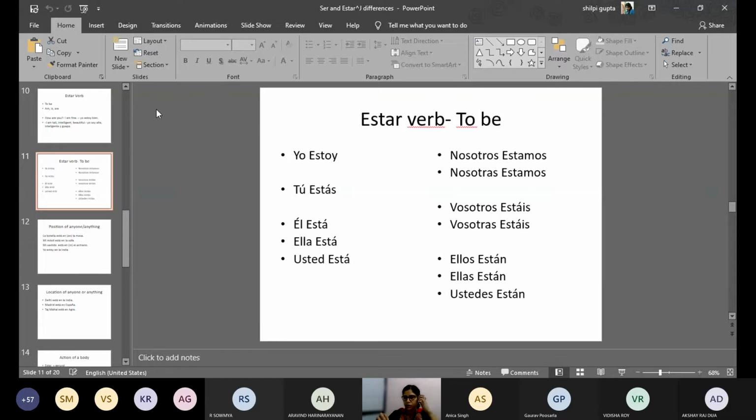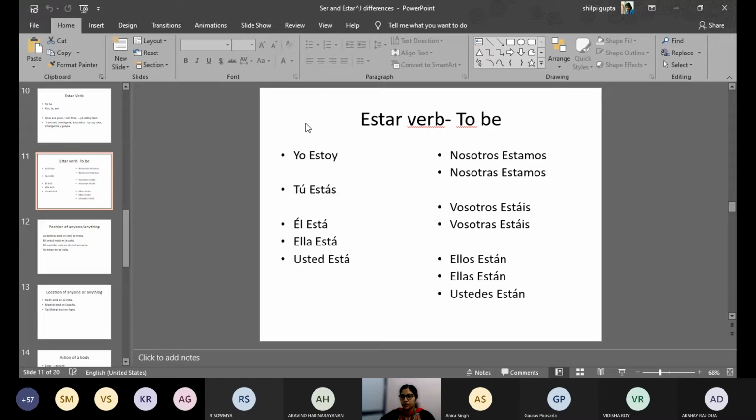Okay, so you need to remember, but since you have already done ser and tener, it will be easy to remember this verb because it will follow the same tune, not a similar rule, but the tuning will be the same. So we will be seeing how it is happening.